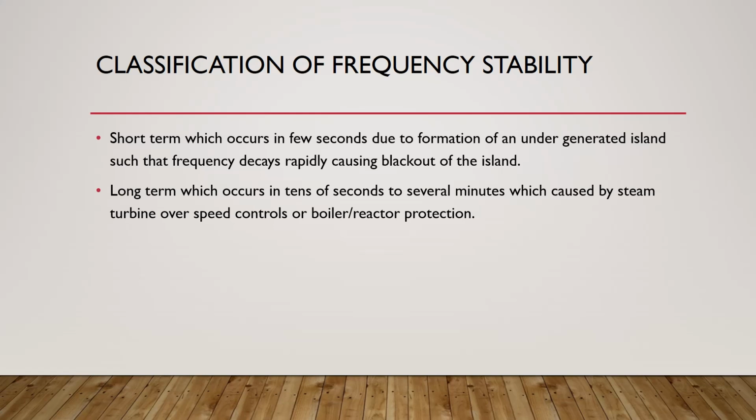So our over-speed controls will disconnect our generators. This is considered long term because our turbine controllers or the boiler reactor protection have a very large time constant. That's why it's called long term, due to the large time constant of these components.